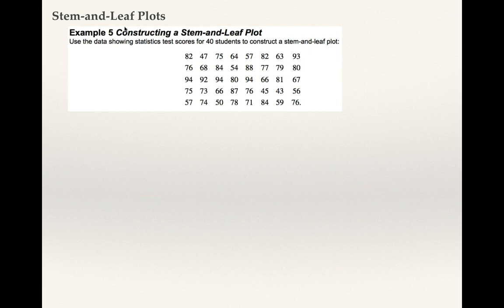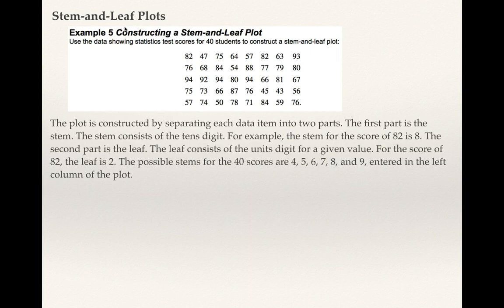Usually when I put test scores on a board, I go from largest to smallest and represent the stem and leaf plot that way. But there's a list of data. It might be helpful if we listed it in a different order, but that's the data that we're given. The plot is constructed by separating each data item into 2 parts. This is how a stem and leaf plot is created.